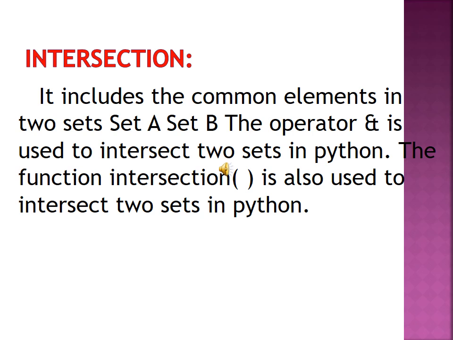Okay, see in the diagram first. Intersection. Both are common. Okay, whatever values are common between set A and set B, we have to write that. That is the concept of intersection. Did you understand? Set B is available. What are the elements available in set B? Which are common to both sets will be displayed as the output. Okay?